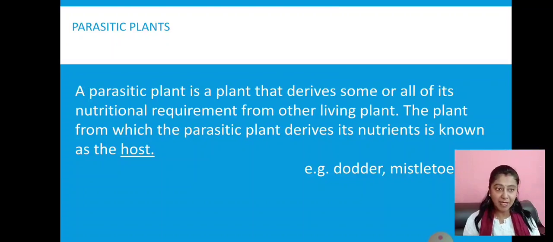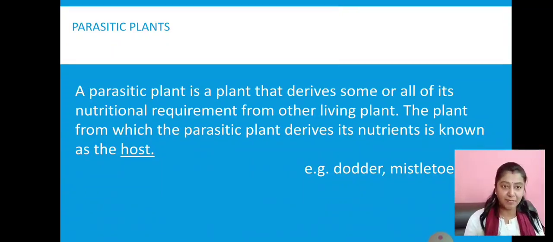So parasitic plants cannot always prepare their own food, but there are some parasitic plants which can prepare food and depend on others just to fulfill some requirement, such as habitat or the need for water. But there are some parasitic plants that are totally dependent on the host plant to get everything out of it.